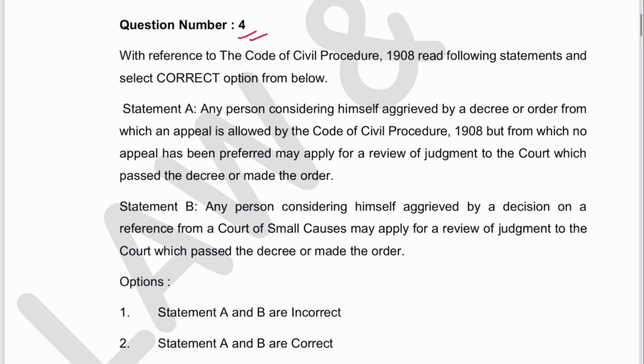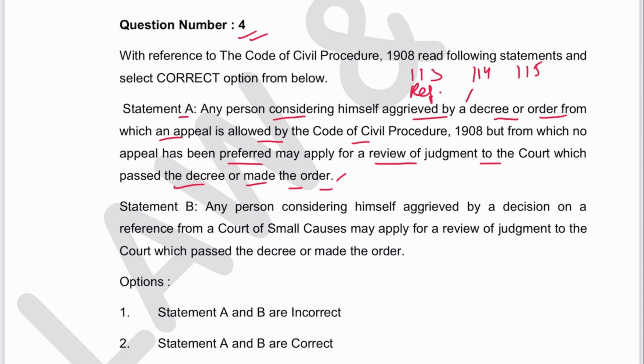Next is 4. With reference to the CPC, read the following statements and select the correct option. Statement A: any person considering himself aggrieved by a decree or order from which an appeal is allowed by the CPC but from which no appeal has been preferred may apply for review of judgment to the court which passed the decree or made the order. This is correct. Which section is for review? See, there are 3 sections: 113, 114, 115.